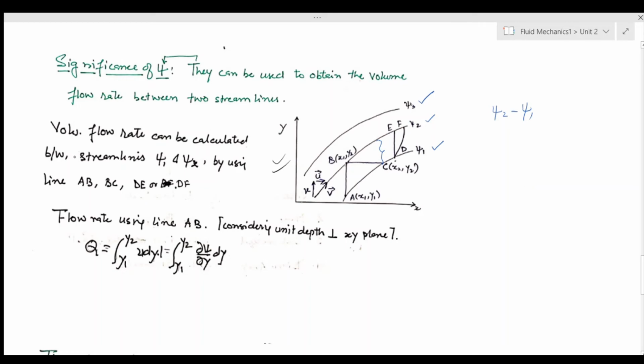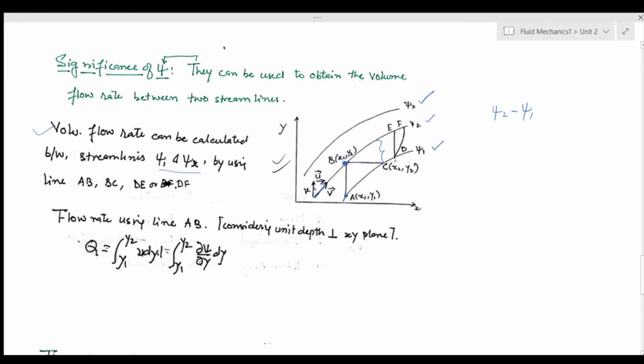For example, if you see here, volume flow rate can be calculated between streamlines psi1 and psi2. This can be done in the way which we have shown. Let me consider a point A on streamline psi1 and a point B on streamline psi2. I know that a streamline is a line on which my velocity is tangent.